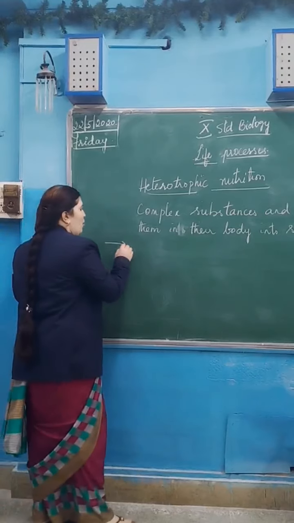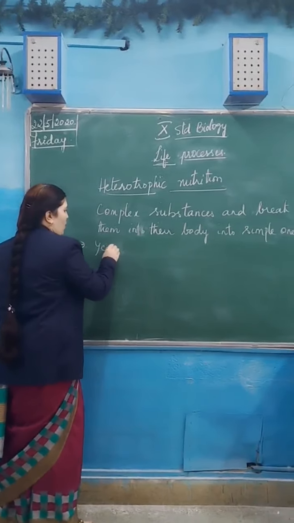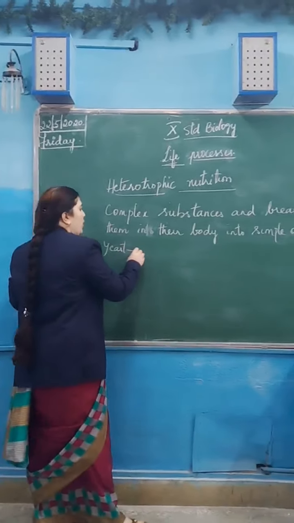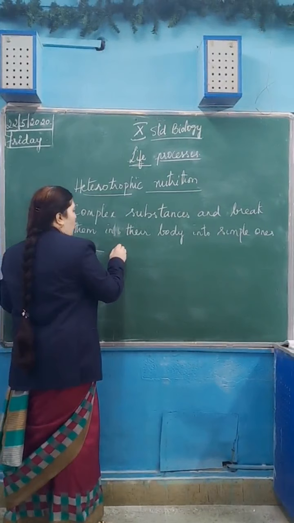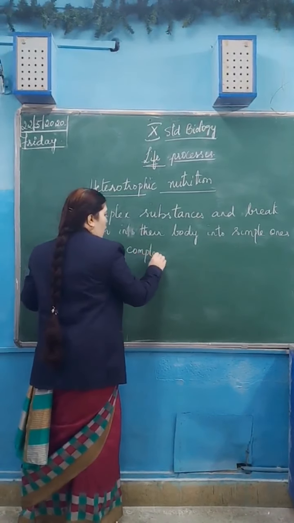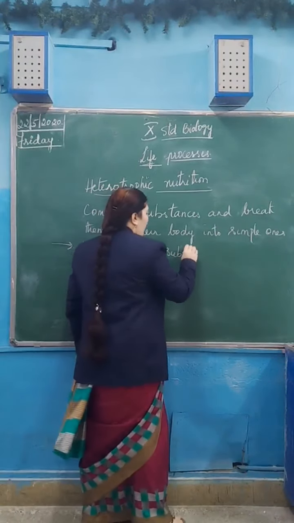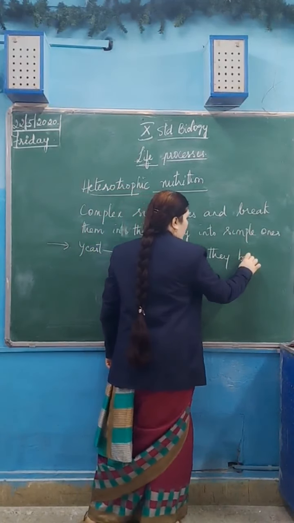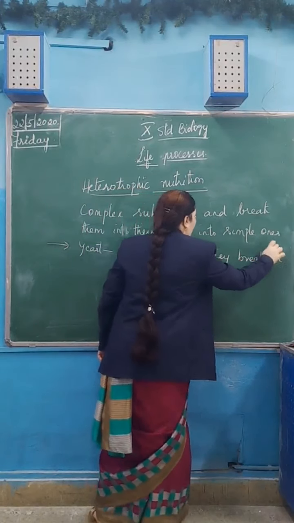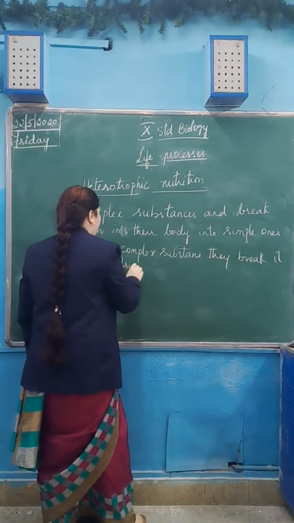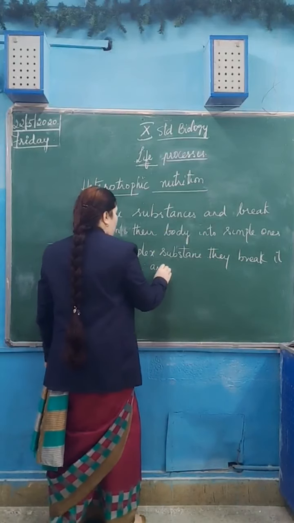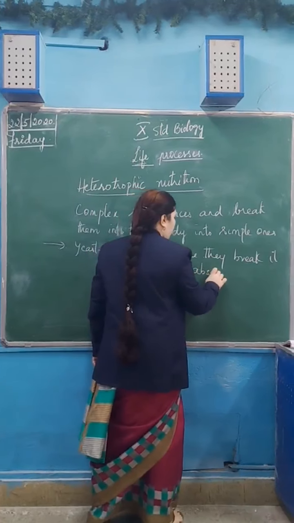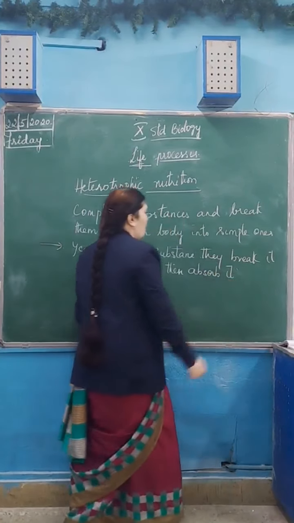The first one is some of the organisms like yeast or any kind of fungus, molds, yeast and all. They break down the complex substances outside their body only, and then absorb it.